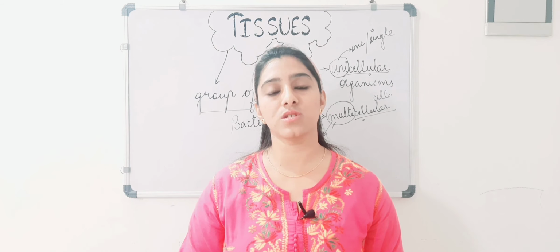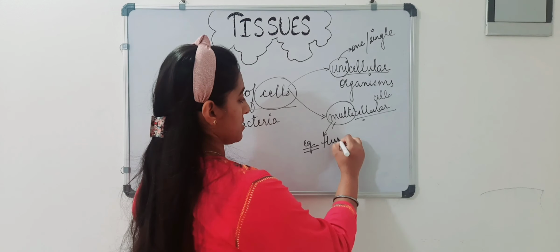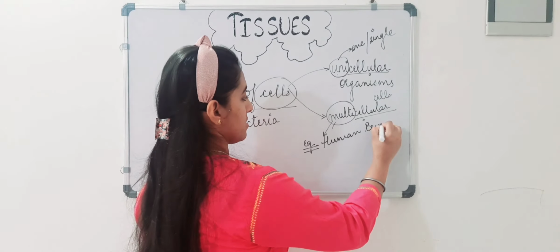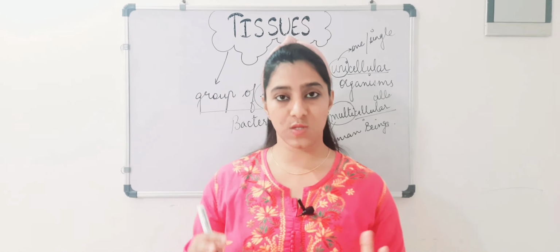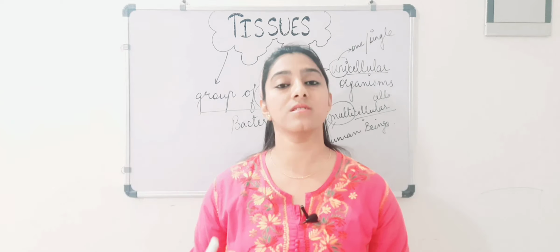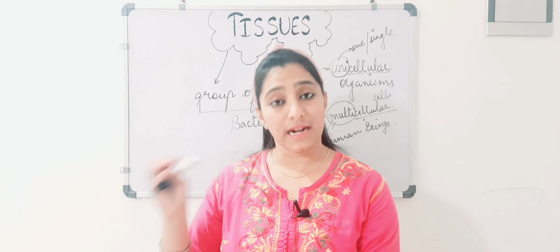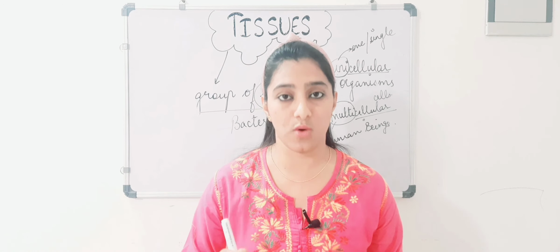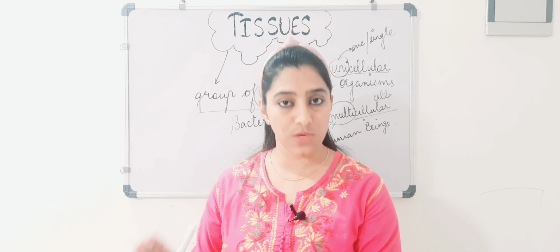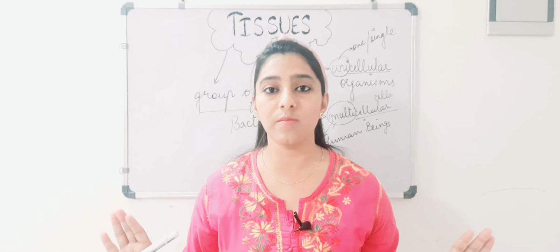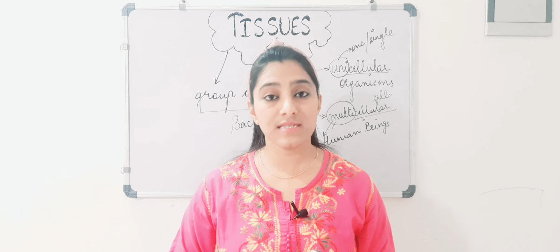If I talk about human beings, if a small baby is born, an infant, at that time also, which is a very small baby, we are able to see that individual with our naked eyes. We do not need any kind of microscope to see a newborn human individual. Why is that so?